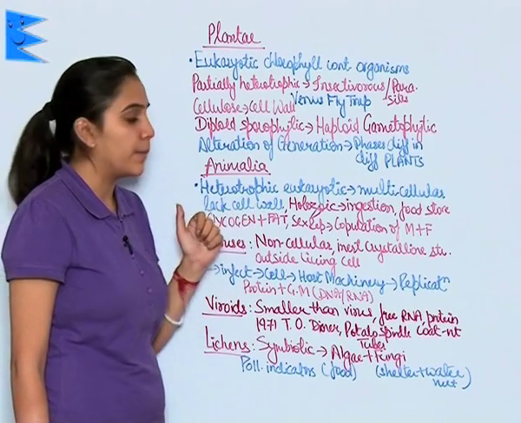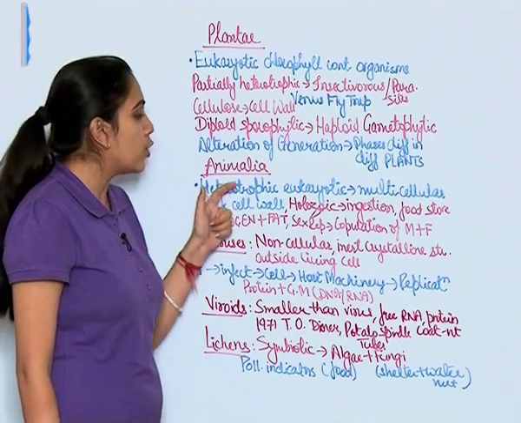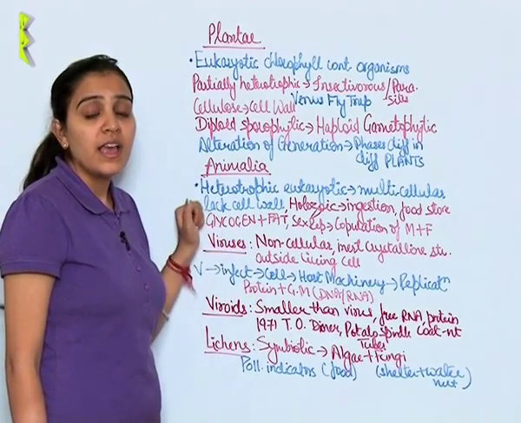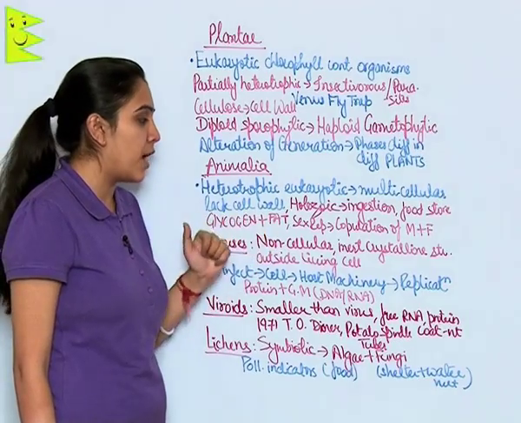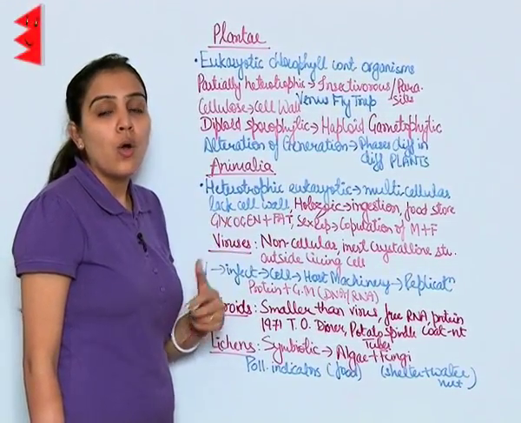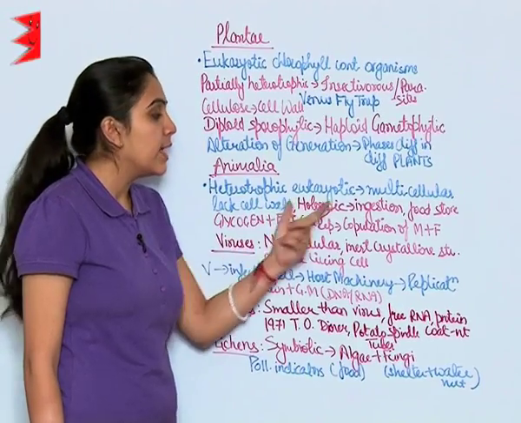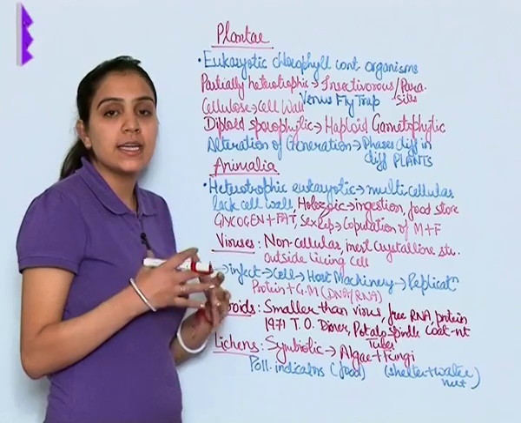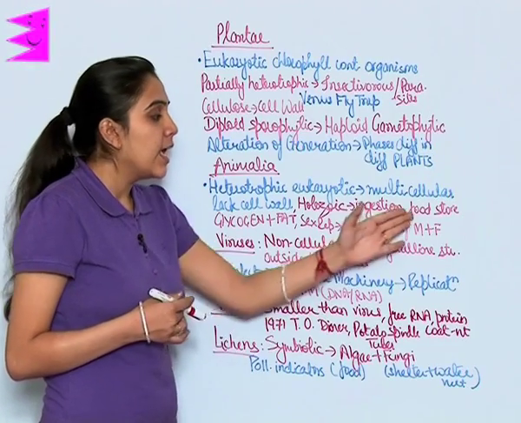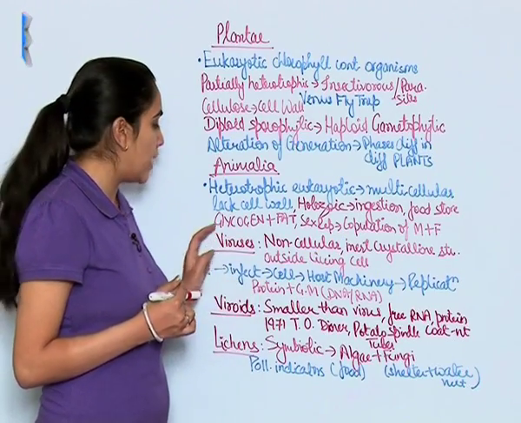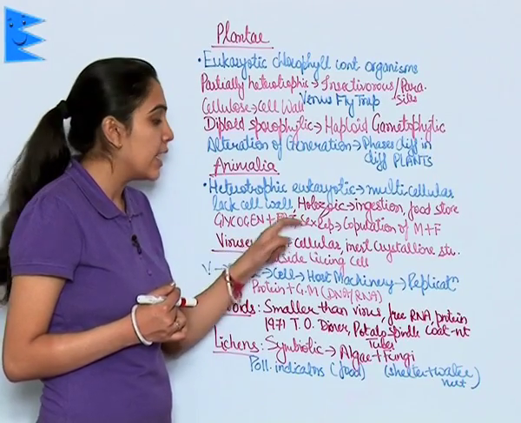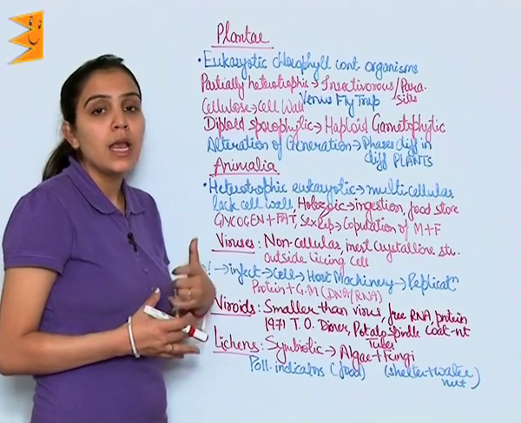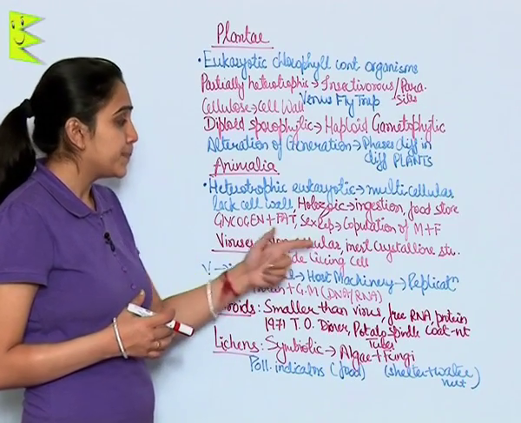Kingdom Animalia. In this, heterotrophic eukaryotic organisms which are multicellular and lack a cell wall are found. They show a holozoic mode of nutrition, that is, they ingest the food. Food is digested inside the body cavity, then digested food is stored as glycogen and fat. They reproduce sexually by copulation between male and female.